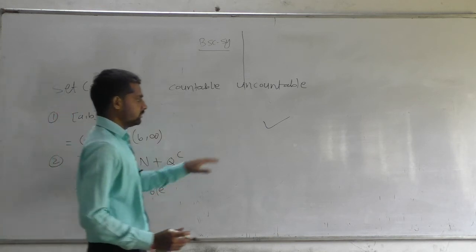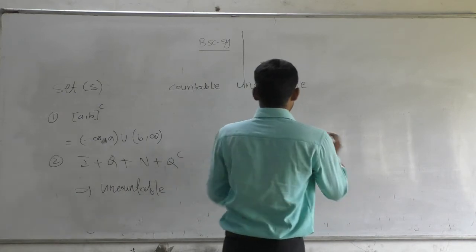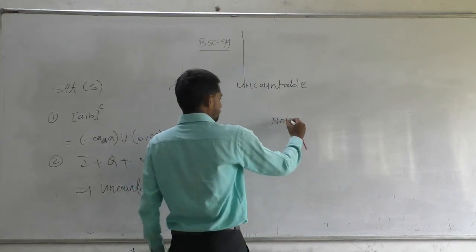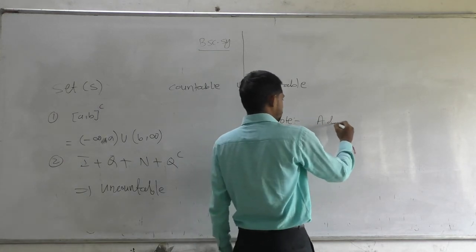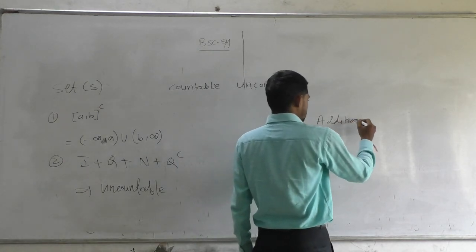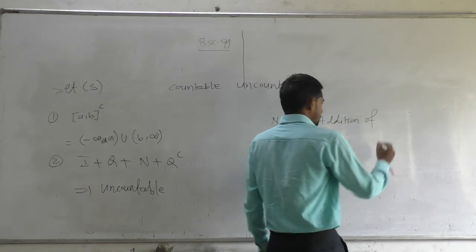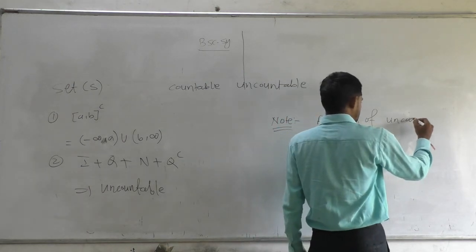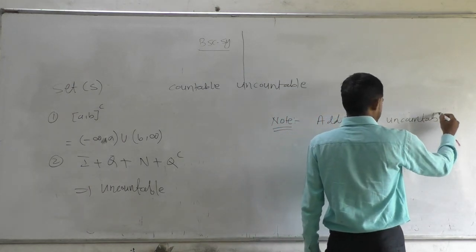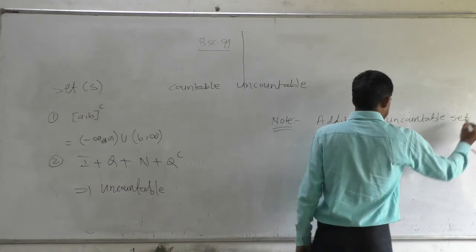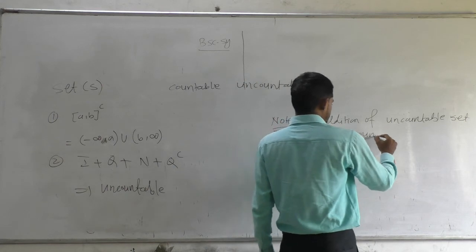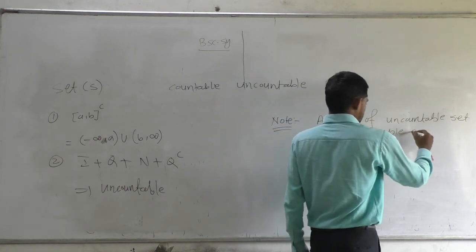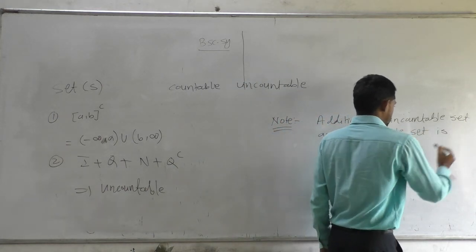So we can write one note from this. Note: the addition of an uncountable set and a countable set is uncountable.